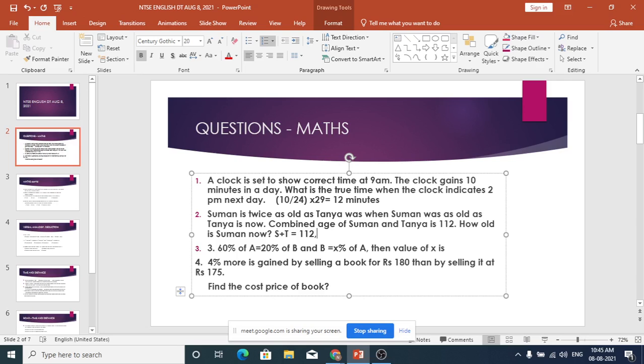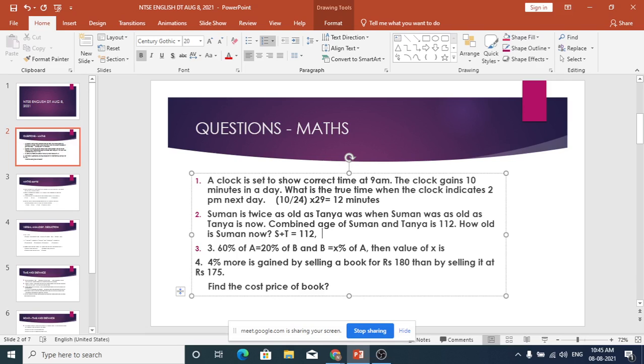Okay. So Suman is elder. By that token, we know Suman is elder, and Suman is twice. Suman was as old as Tanya. So when Suman was T, he was twice.